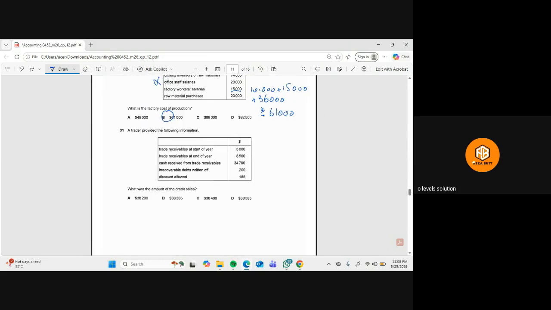Okay. Then we have question number 31. They are saying that a trader provided the following information. We have the trade receivables at the start of the year, then at the end of the year, cash received from trade receivables, irrecoverable debts written off, discount allowed. What is the amount of credit sale? So for that we need to prepare a kind of SLCA, you can say.